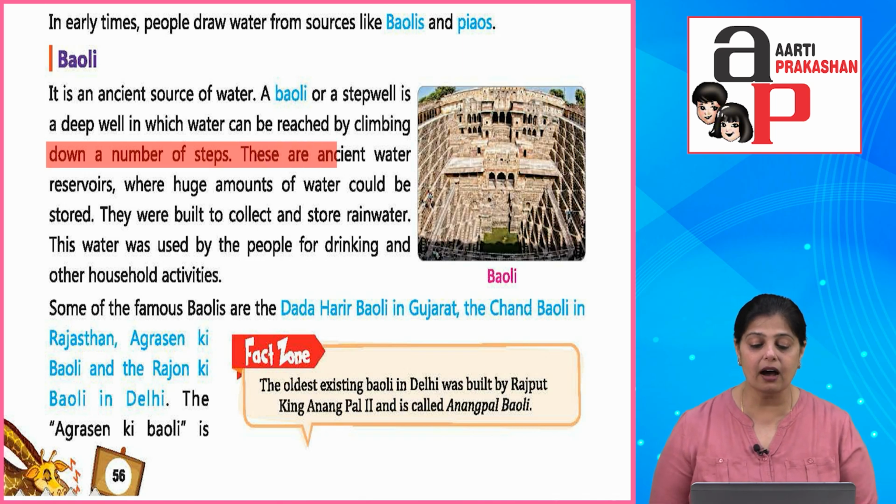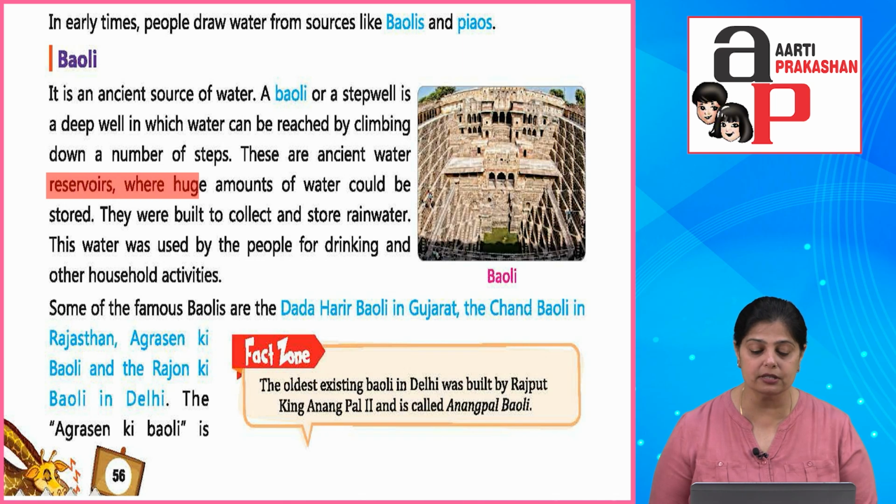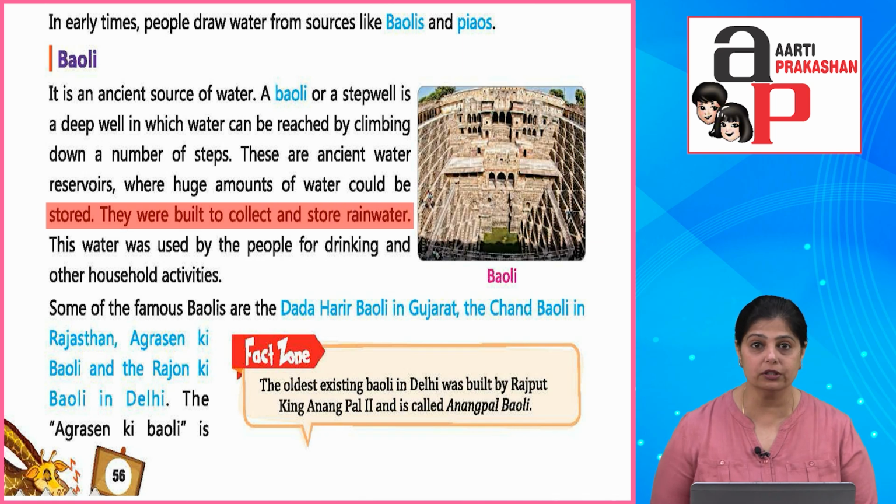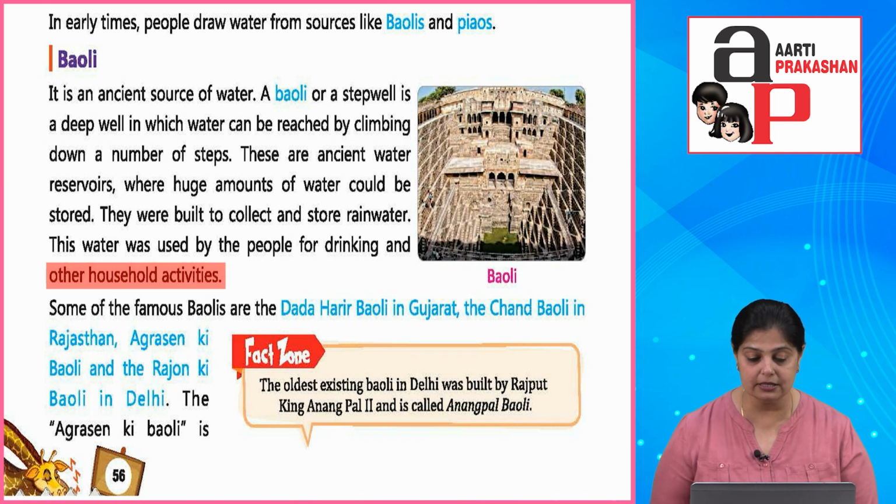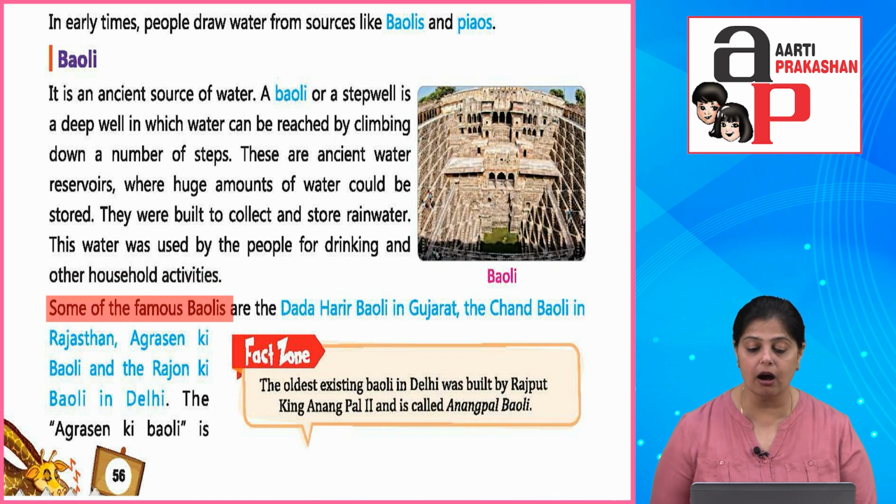Okay, these are ancient water reservoirs where huge amounts of water could be stored. They were built to collect and store rain water, mainly to preserve rain water. Now this water was used by the people for drinking and other household activities. Some of the famous Baulis are the Dada Harir Bauli in Gujarat, the Chand Bauli in Rajasthan, Agrasen ki Bauli and the Rajo ki Bauli in Delhi.